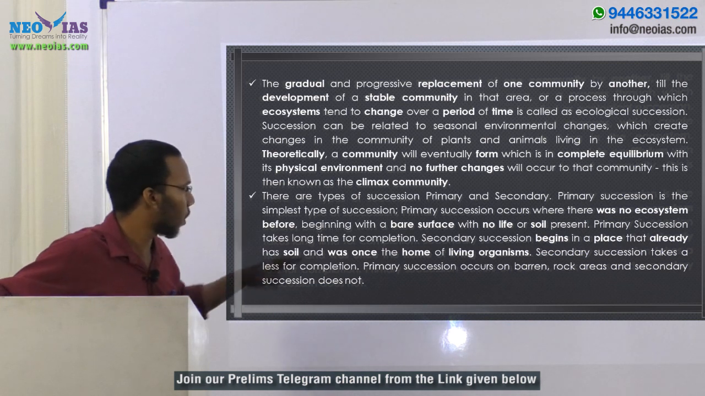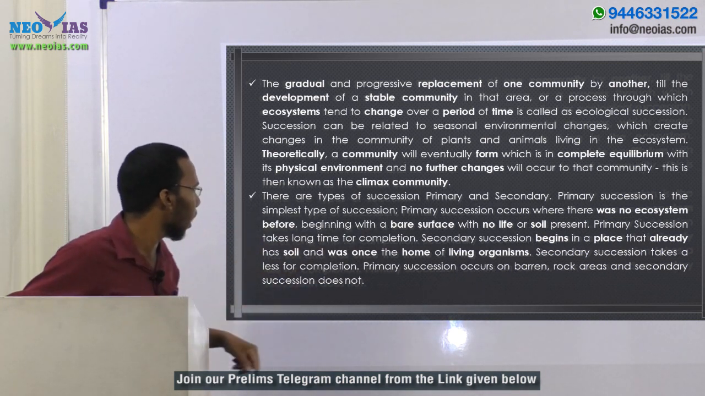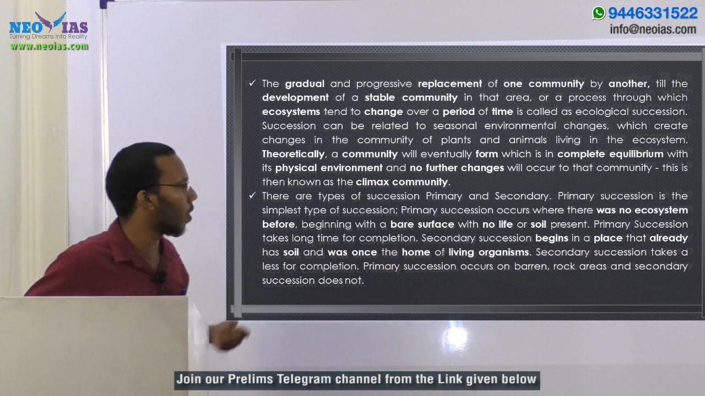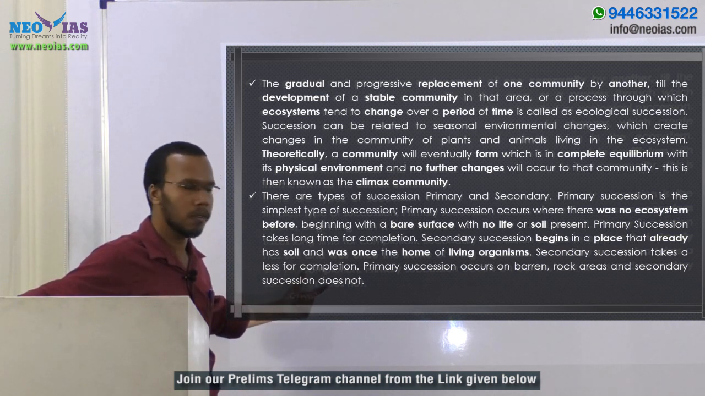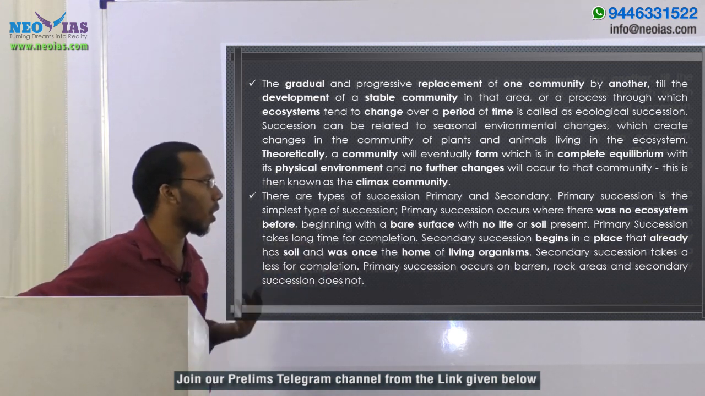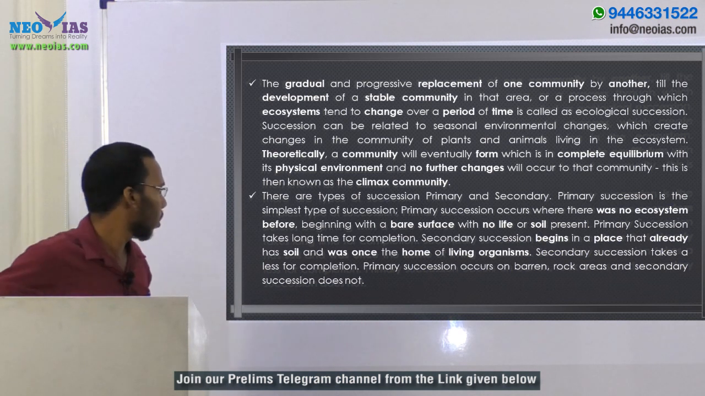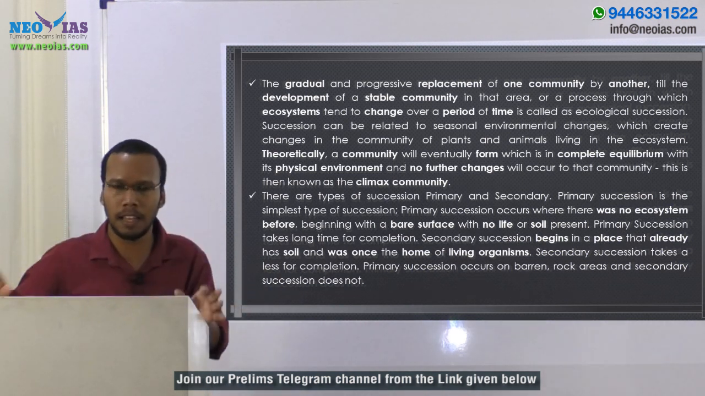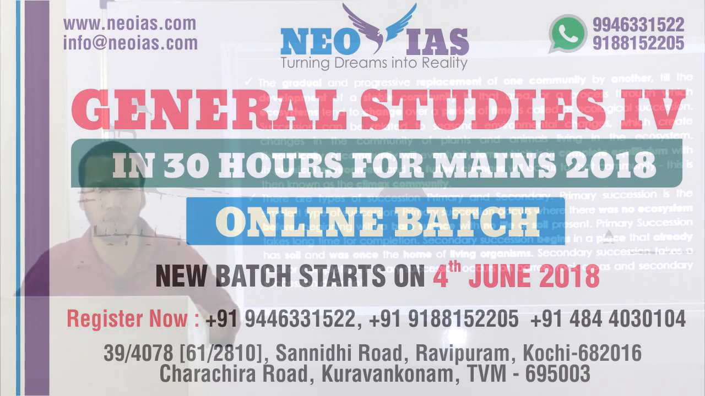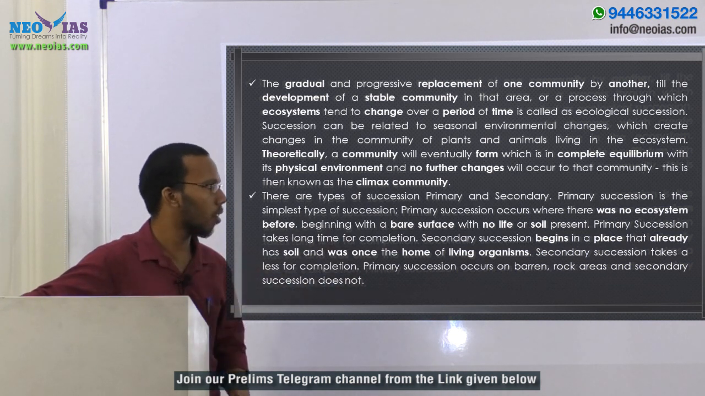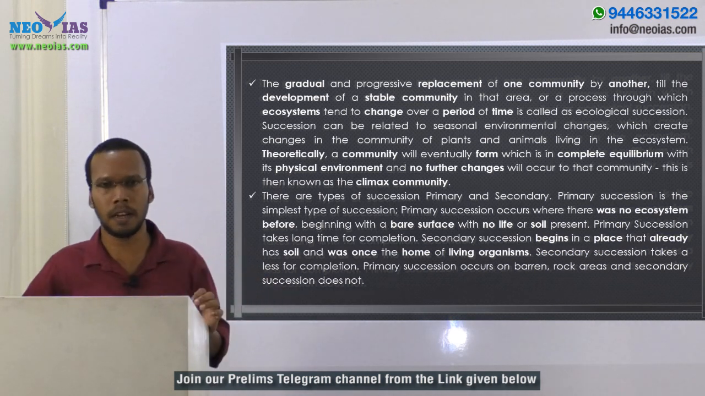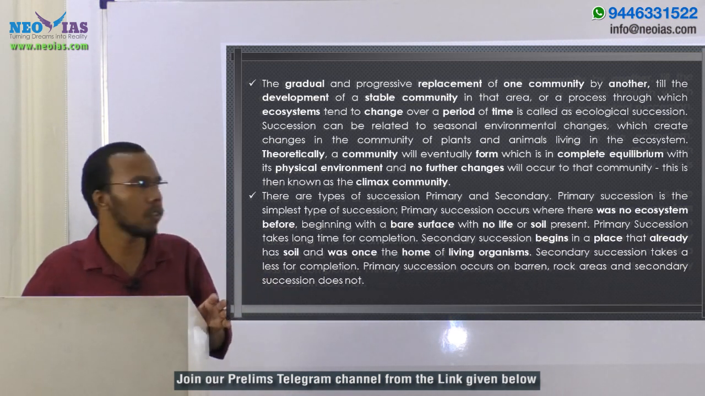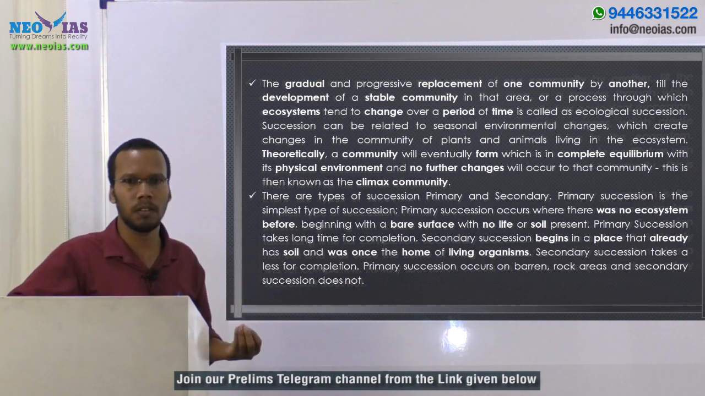Okay, so secondary succession begins in a place that already has soil and was once the home of living organisms. Secondary succession takes less time for completion. Primary succession occurs on barren rock areas, and secondary succession does not. So the secondary takes less time for forming the mature forest, and primary will take more. And regarding this, primary succession occurs on barren rock areas, and secondary does not, because secondary occurs on a lived area or pre-lived area. Okay, so those are the main points regarding ecological succession.